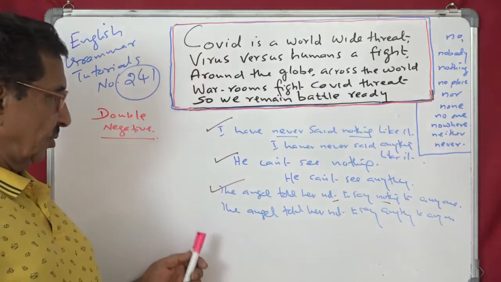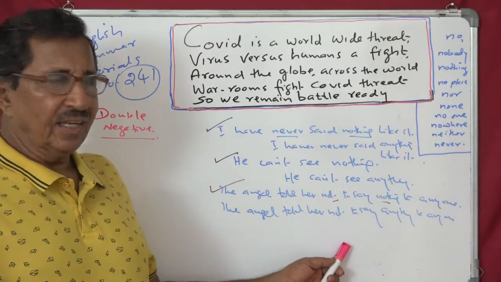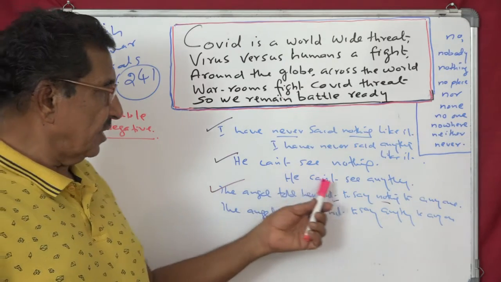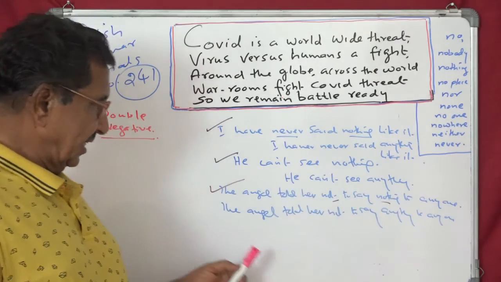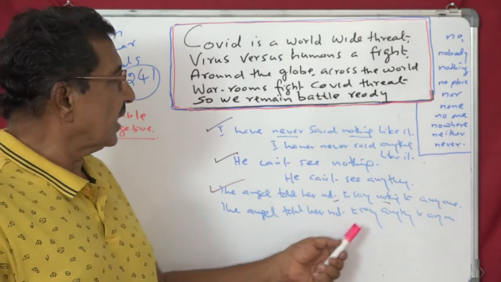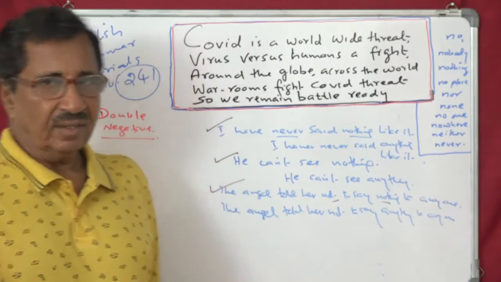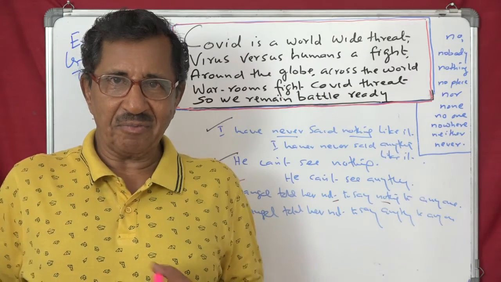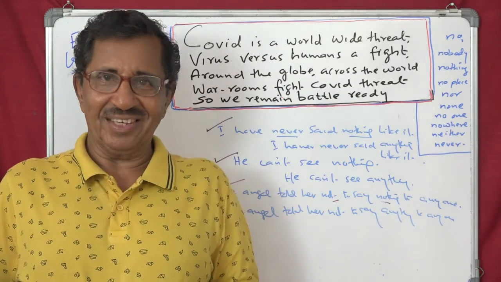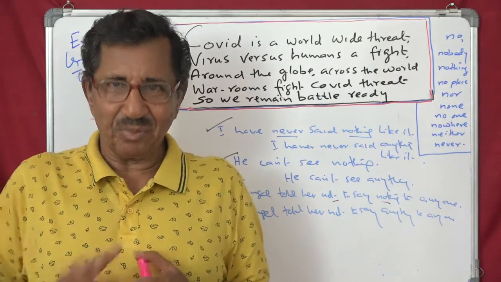Although, some people prefer this. That is, I have never said anything. He can't see anything. The angel told her not to say anything to anyone. Both are correct. So, don't look down upon the double negative. That's all. That's what I want to just point out to you.